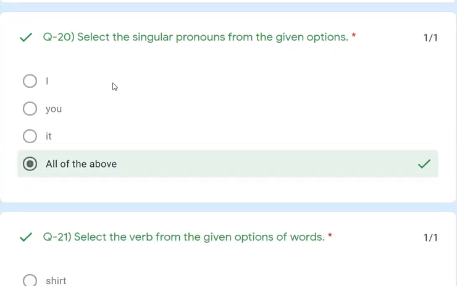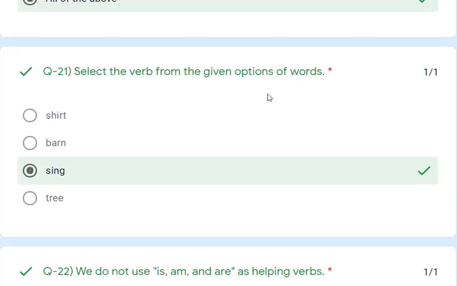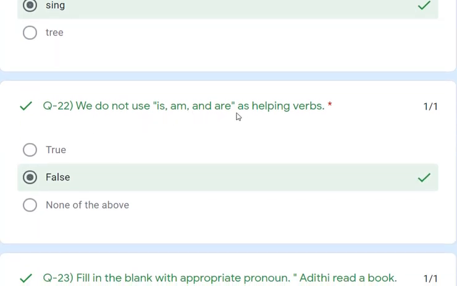Question number 20. Select the singular pronoun from the given options. So I, you and it, all three are singular pronouns. So the answer is all of the above, because it has to be all three. Select the verb from the given words: sing, burn, chart, street. So sing is the action verb. That is the correct answer. We do not use "is" with "I" as a helping verb. That is wrong because we use "am" as the helping verb.